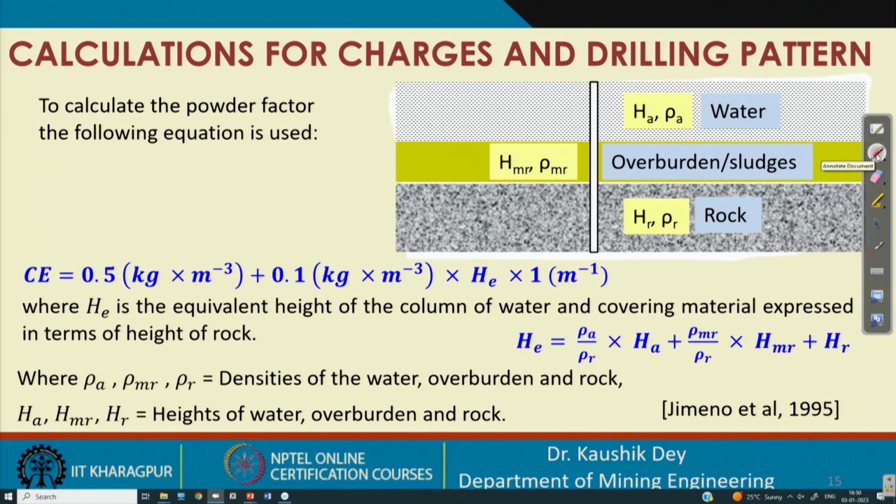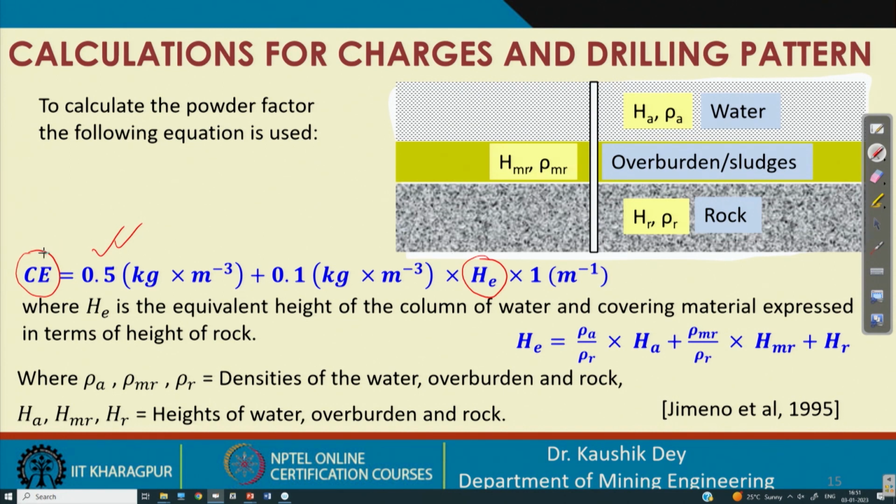Now, the powder factor is decided using this formula. This is 0.5 as the constant, plus 0.1 for each crater blasting height, which is multiplied by the equivalent height.